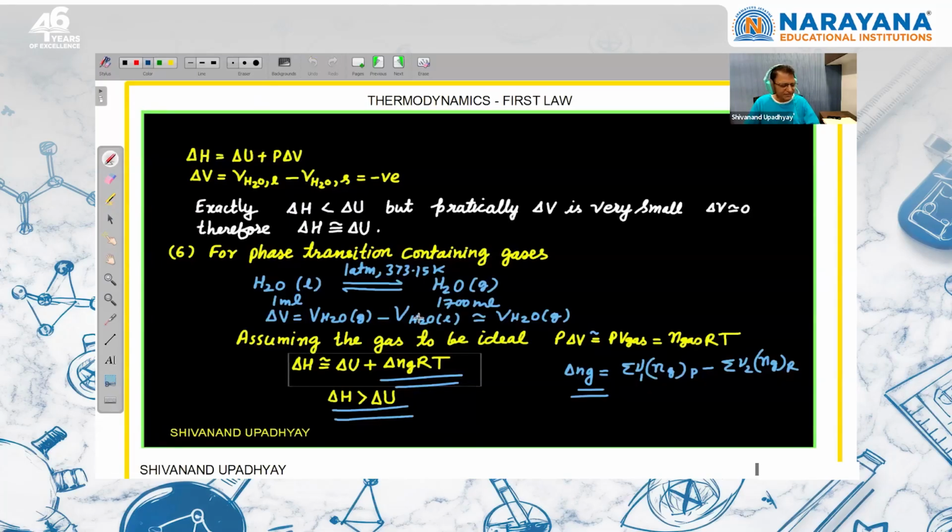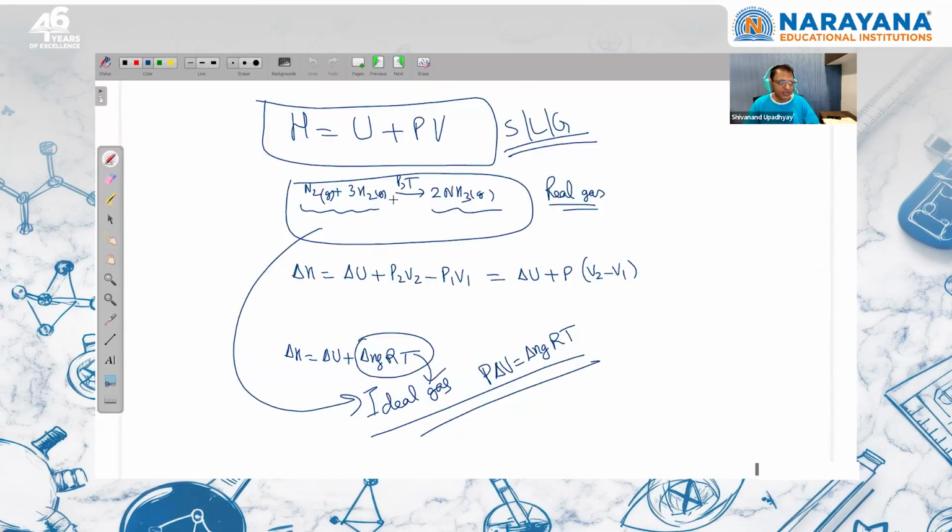So based on that, when you are studying chemical reactions, either the reaction is taking place at constant pressure and temperature, or the reaction is taking place at constant volume and temperature. When the same reaction is taking place at constant volume and temperature, in the same way you can write the relation. Here you have to write delta H is equal to delta U plus, since volume is constant, V times P2 minus P1, P final minus P initial.